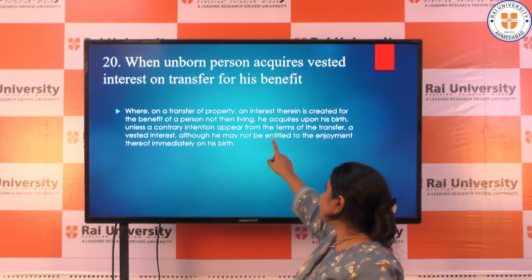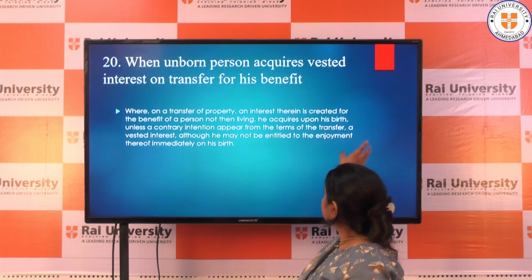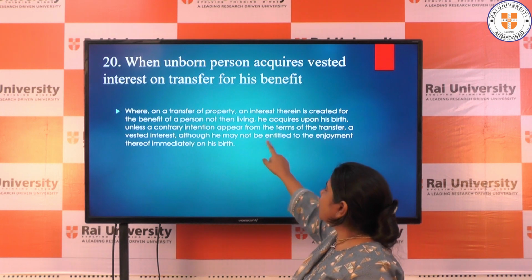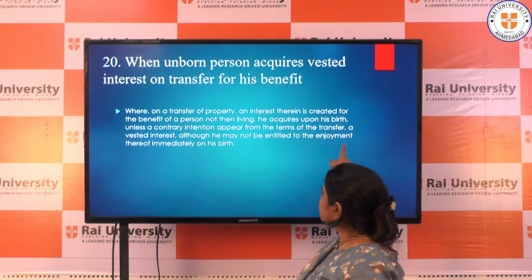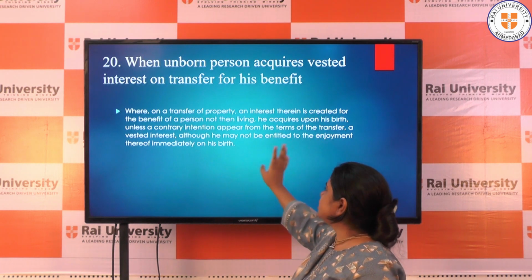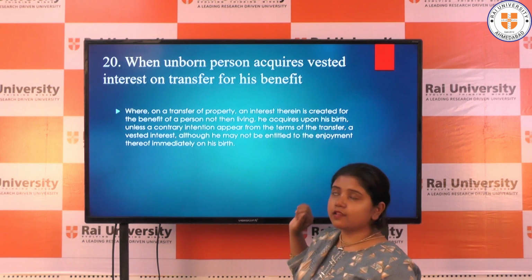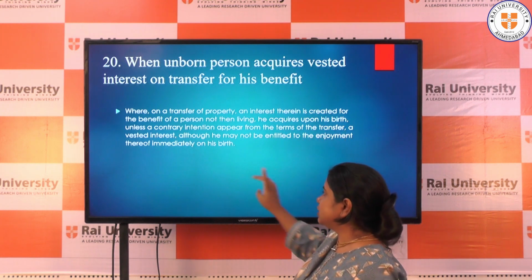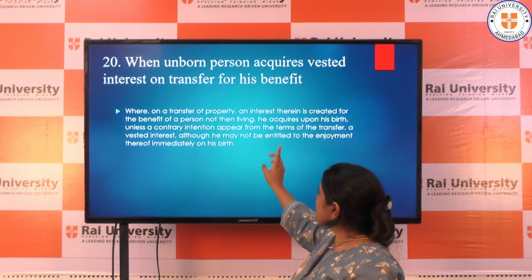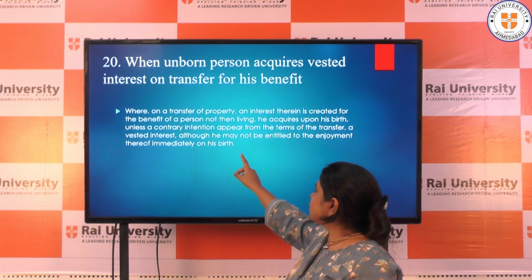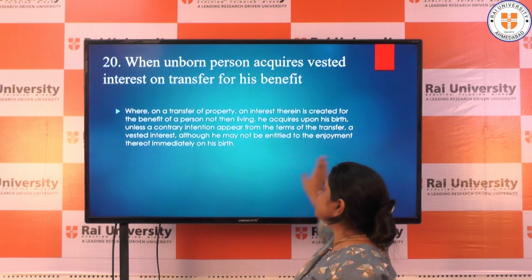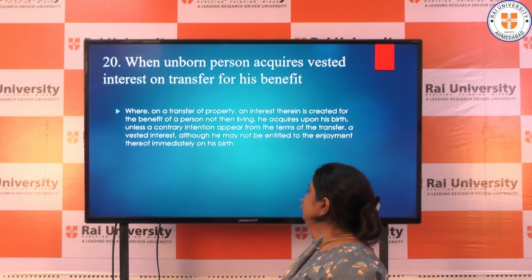So what does this say? Where on the transfer of property an interest is created for the benefit of a person not then living, meaning unborn, he acquires upon his birth, unless a contrary intention appears from the terms of the transfer, a vested interest, although he may not be entitled to enjoy it immediately on his birth.